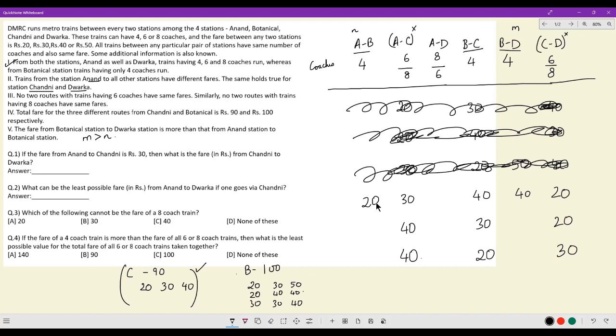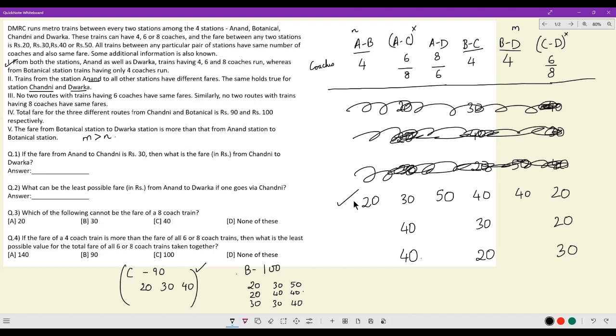BC and BD are identical, but we don't care for that. CD is 20, BD is 40. So for D, the two values that have come in so far are different. Now for this fifth spot, it cannot take a price of 20 because A is already 20. It cannot take a price of 30 because A is already 30. It cannot take a price of 40 either because BD is already 40 and D is supposed to have three distinct prices. The only price that can go in here is 50. And all conditions, all cases, everything is met here. This is the first acceptable case we have identified.